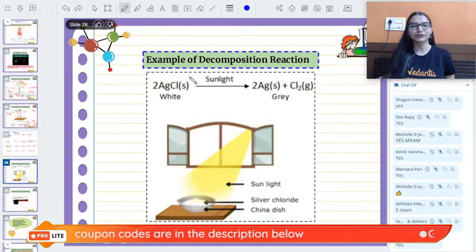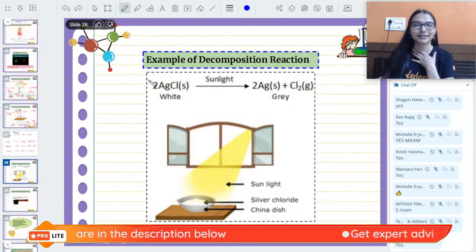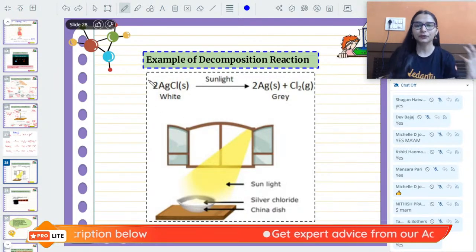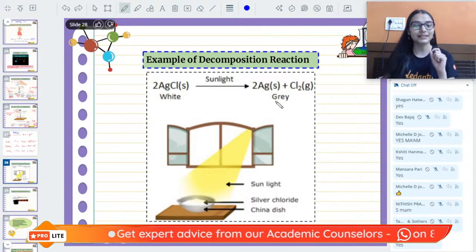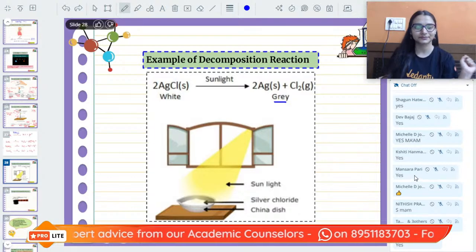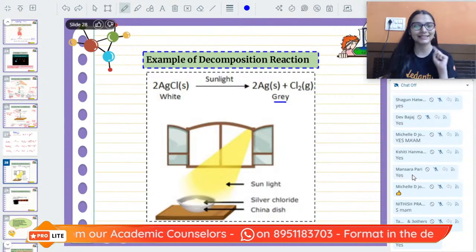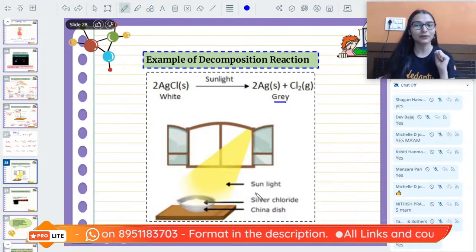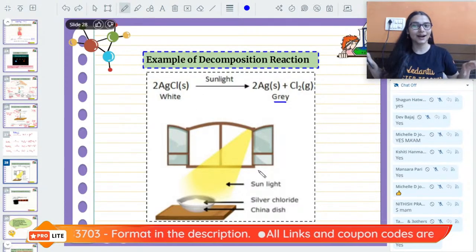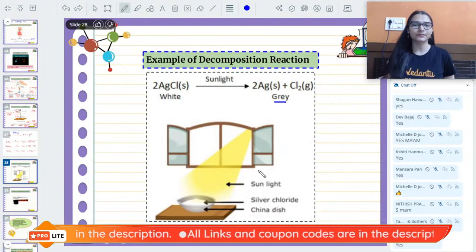For example, if you take silver chloride solid, it is a white color solid. If you keep it under sunlight for a few hours, you will see it turns grey in color. Why? Because it gets decomposed. One single substance in the presence of light energy breaks down and chlorine gas will be released.